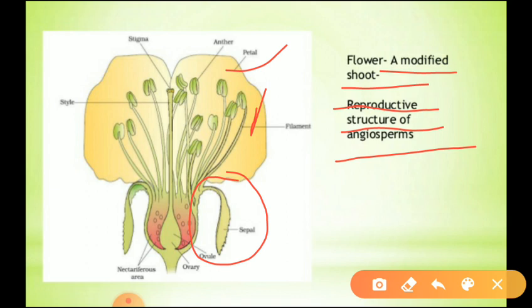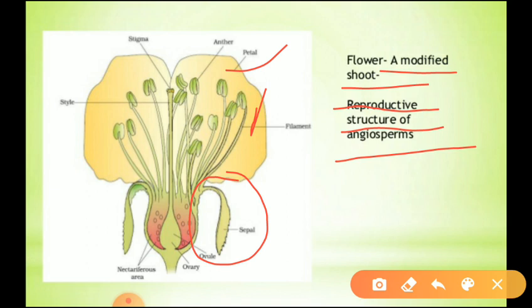Next, there are two essential parts we can see in a flower. One is the androecium or male part, and the second is the gynoecium, the female part. First we can study the androecium, otherwise called the stamen.